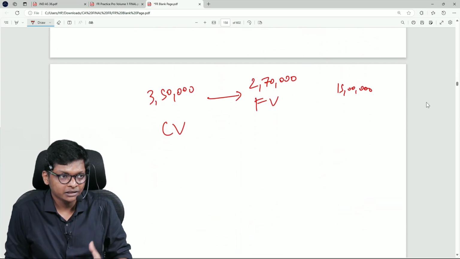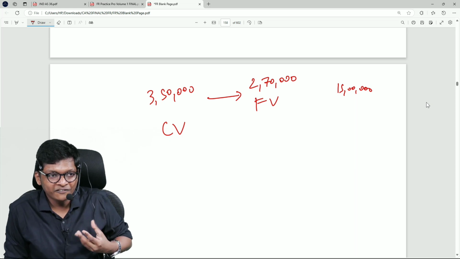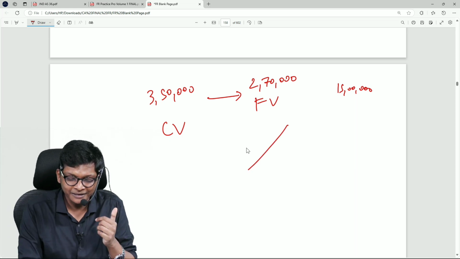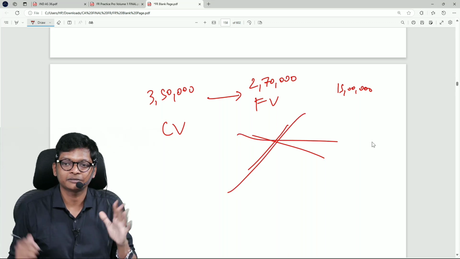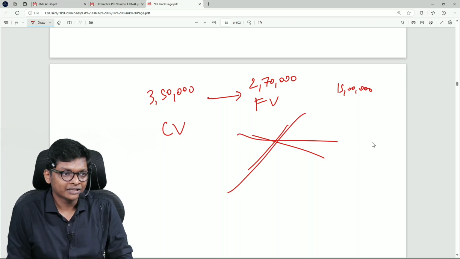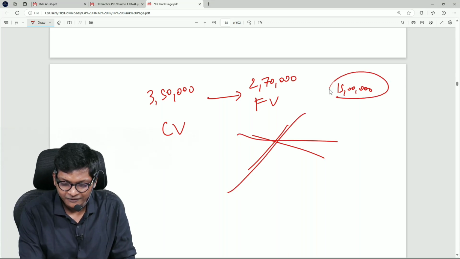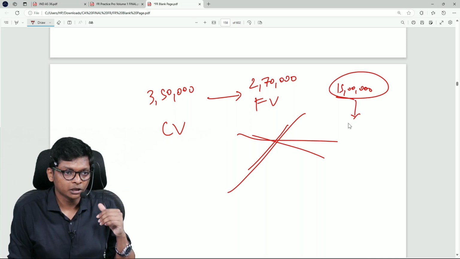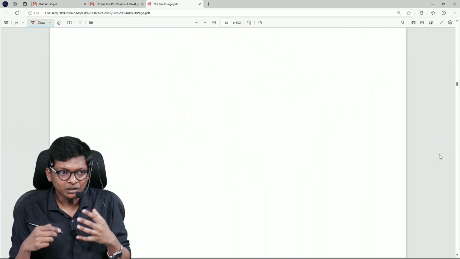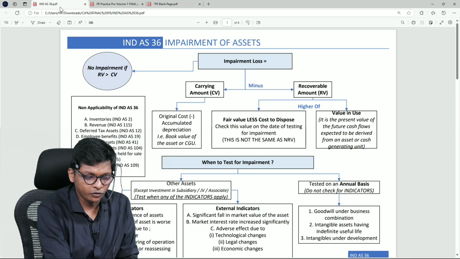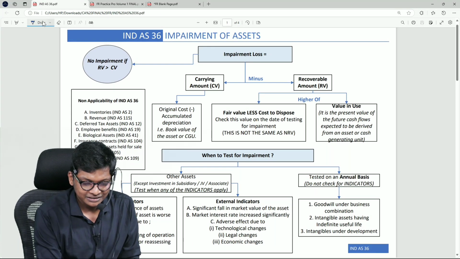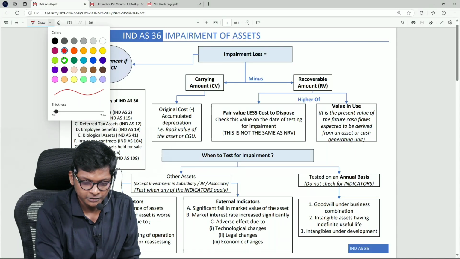So I am saying this asset is going to give me much more than what is there in my books. Impairment or not? No impairment, nothing. Are you following, guys? No impairment. Sir, if the present value also is less, then we will think about it. Are you following? So in simple, what is the equation of impairment? Follow, guys. What they are saying, impairment loss, the standard straight away starts with that.